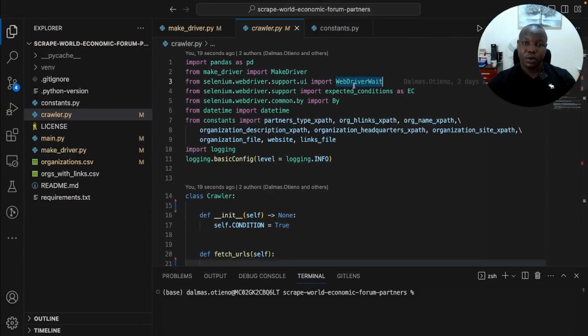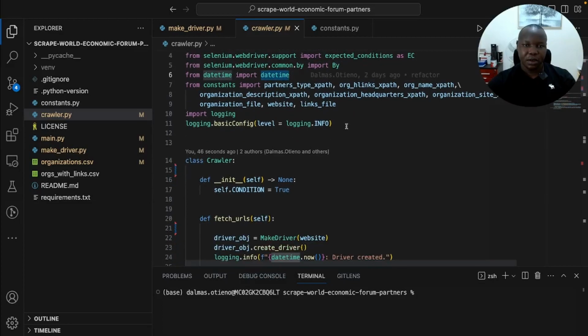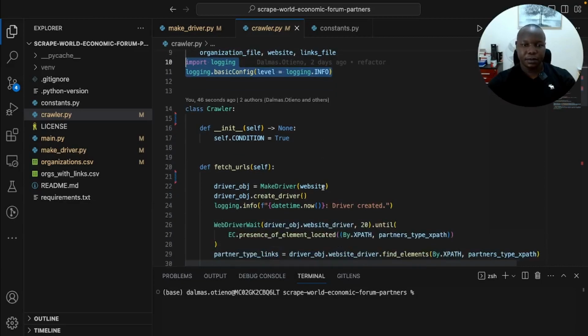So we use WebDriver wait to wait, and then this is the expected condition, and then this is when we are looking for an element by a certain criteria, and then this is the time for date. We log information so that we know the progress of the crawler. So we have the class crawler.